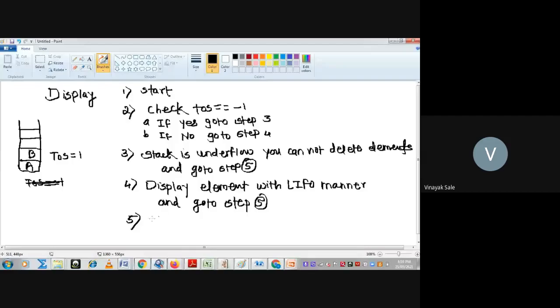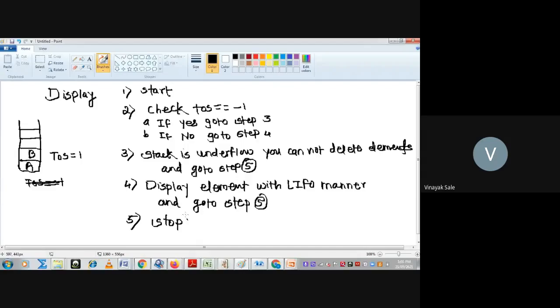And what is step 5? Stop. So this is the display operation. For display operation, you have to confirm whether the stack is empty or not. Check whether top is equal to -1. If top is equal to -1, then the stack is underflow. You cannot delete elements, and go to stop.